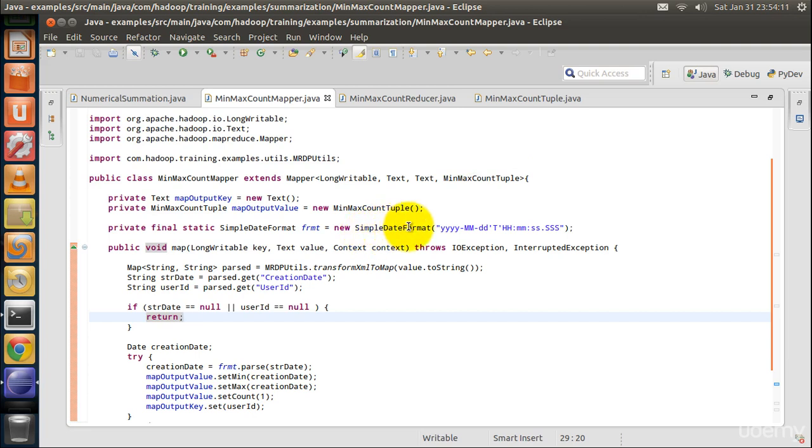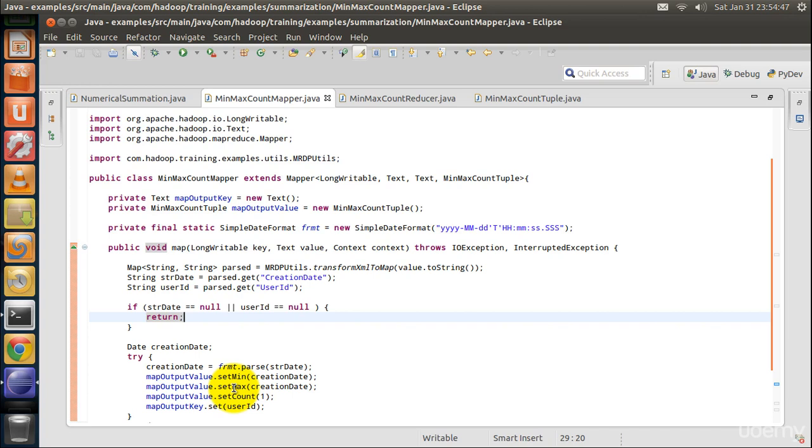Simple date format converts the date given in this pattern to the date object. Here we have a simple utility program that converts XML element to Java map data structure. Creation date and user ID are extracted from the Java map data structure. User ID is set as the map output key. Creation date is set as both min date and max date.